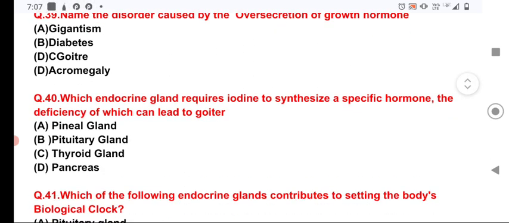Now the question number 14, which endocrine gland regulates the synthesis of a specific iodine hormone, the deficiency of which can lead to goiter? This is the thyroxine hormone, secreted from the thyroid gland, which is an iodine containing hormone. On deficiency of iodine, it leads to the enlargement of the thyroid gland in the neck region, which is known as goiter or ghanga in Hindi.